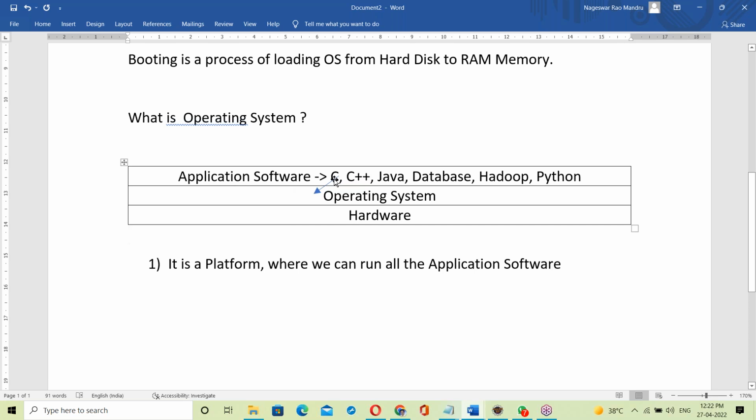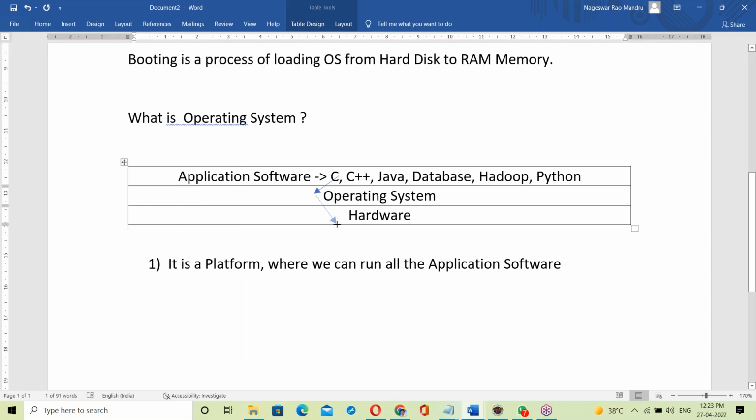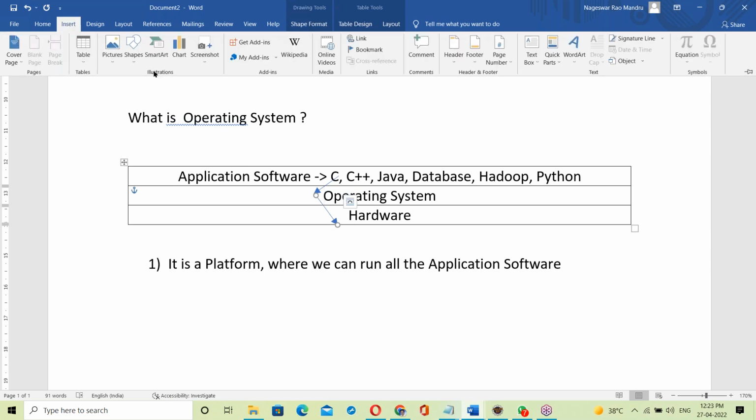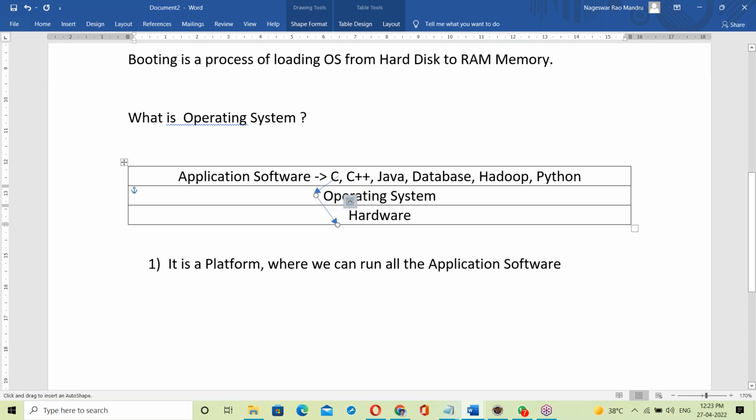Suppose these programs, C program, C++, Java, are delivering some output. The output of these programs is delivered to the OS first of all, and from there it is transported to the output device.